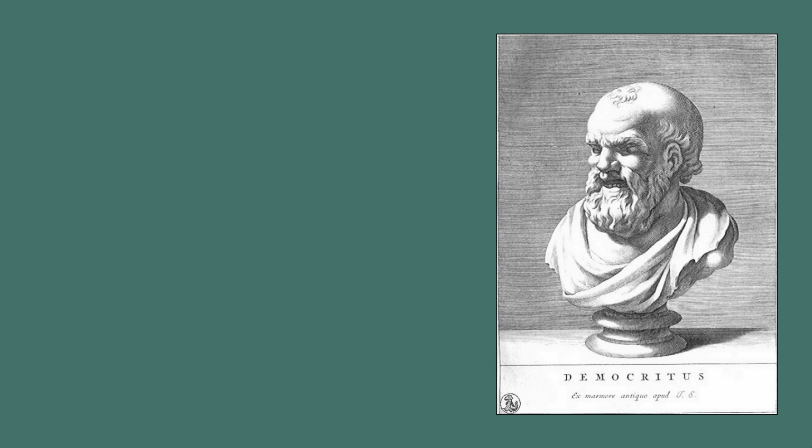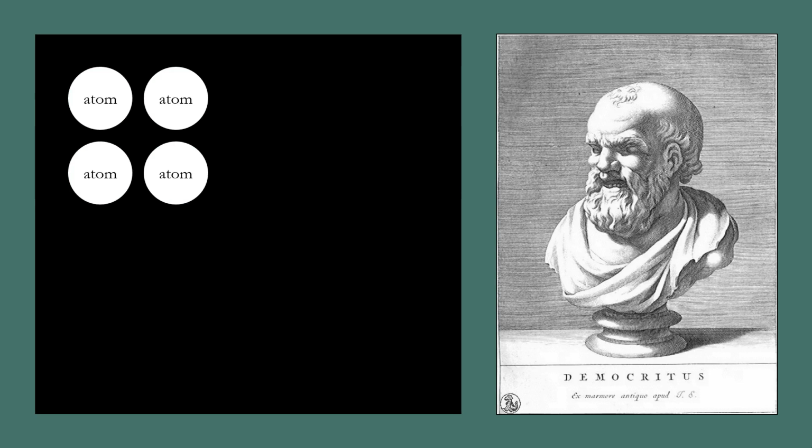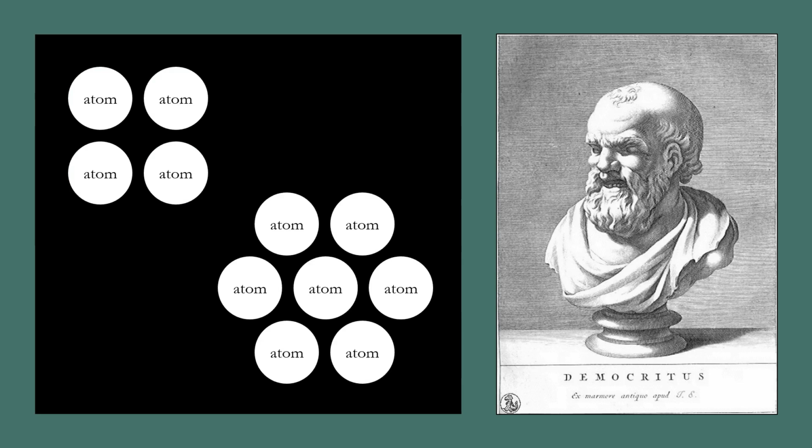Democritus believed that these atoms existed in otherwise empty space, called the void, and that the different materials and objects that we perceive in the world only seem different because these atoms are arranged differently.